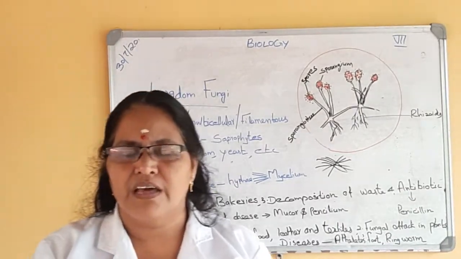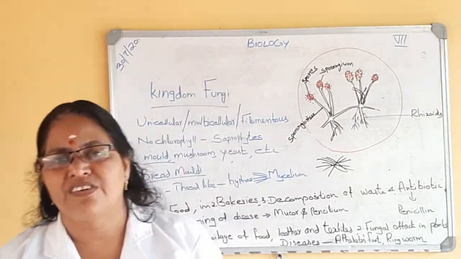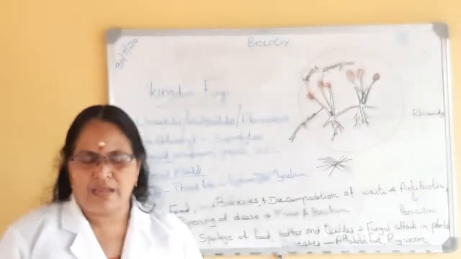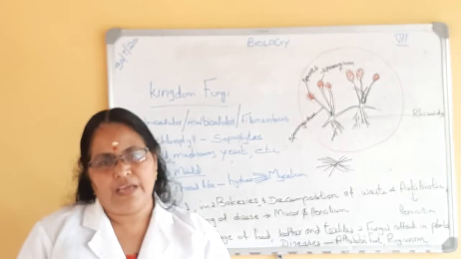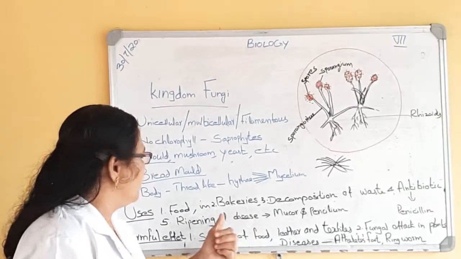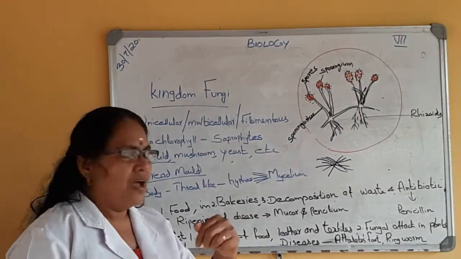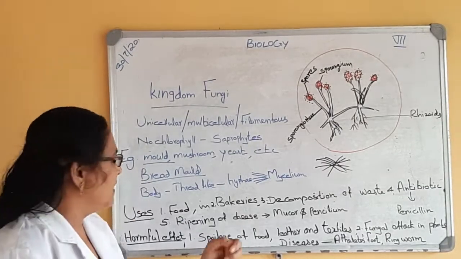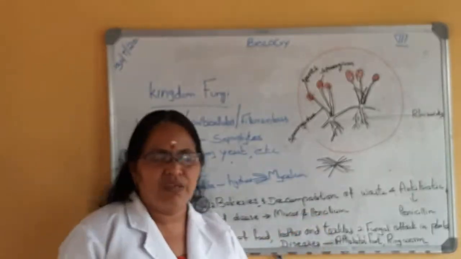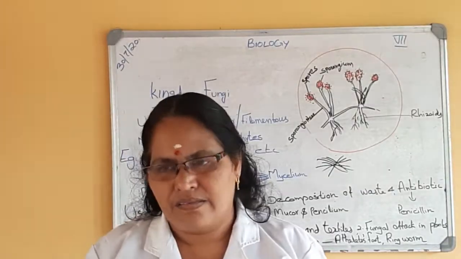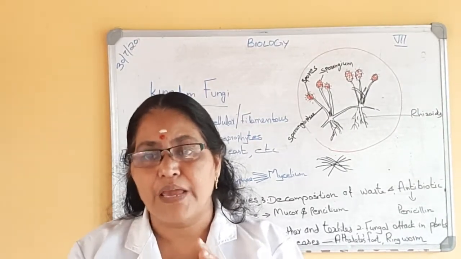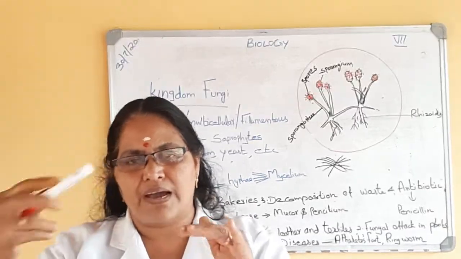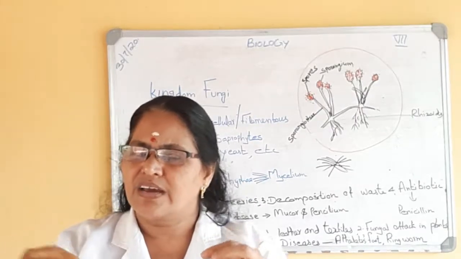Then some are also used in the ripening of cheese, for making cheese. Some type of fungi are used in the ripening of cheese, to produce the cheese in large quantity, in large scale. Two examples of that are mucor and penicillium, used in the manufacture of cheese, ripening of cheese. Some fungus are added to cheese.